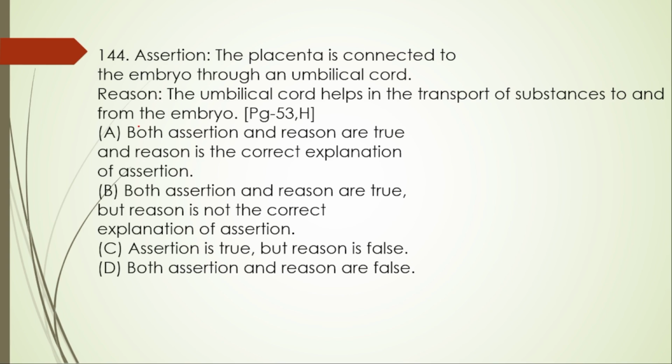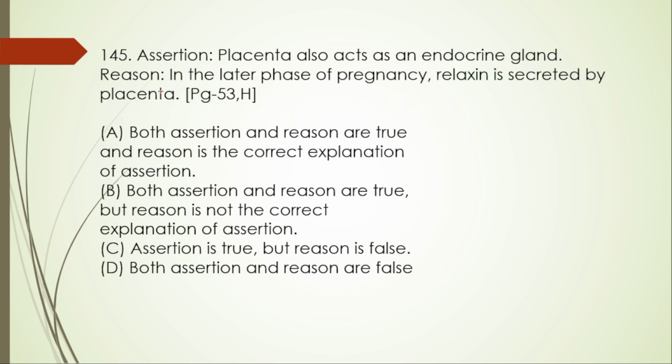144, assertion and reason type of question. Here assertion is the placenta is connected to the embryo through an umbilical cord, right? And then reason, the umbilical cord helps the transport of substance to and from the embryo. This one is also right. So here the option A is right.